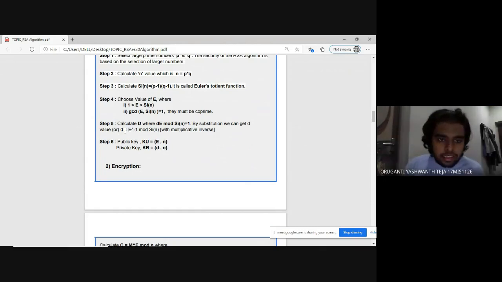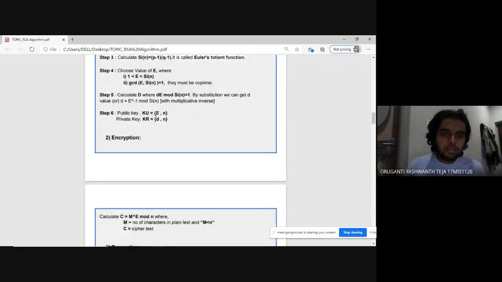Another method is using Euler's theorem. Here the formula is d equals e inverse mod psi of n. I'll discuss this when a problem is given. So here the public key is (e, n) and the private key is (d, n), where e is the public key, d is the private key, and n is the value that we have calculated by multiplying both prime numbers.